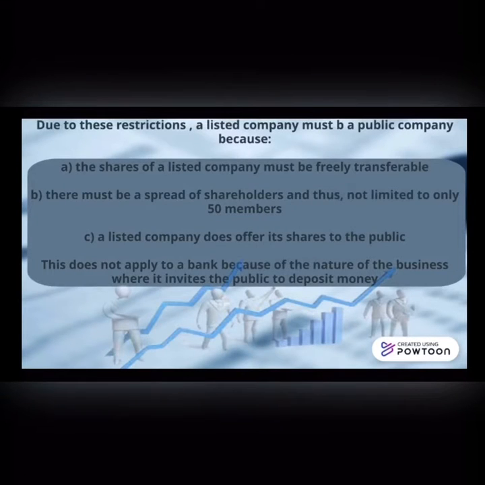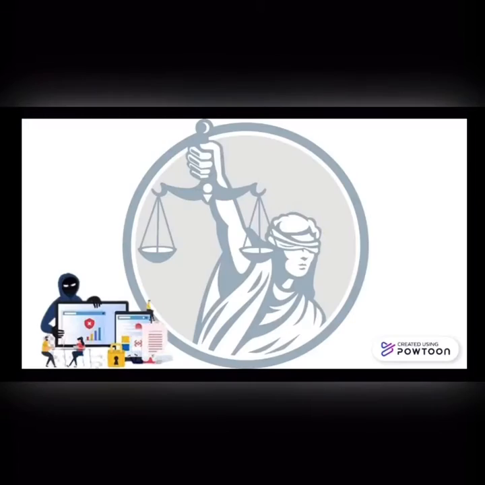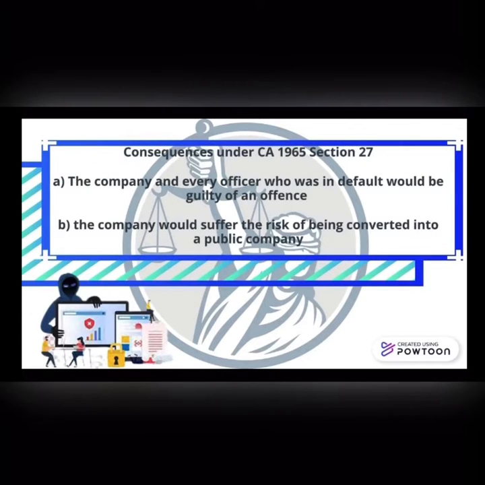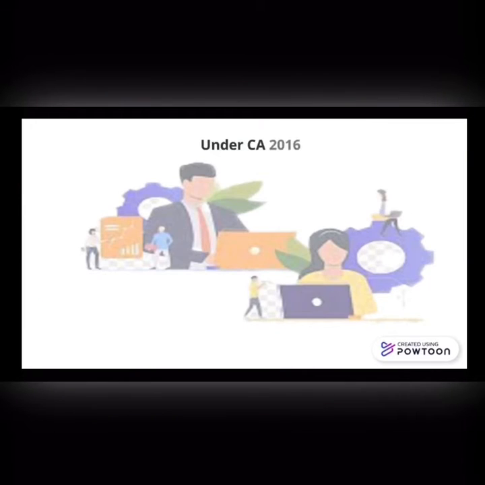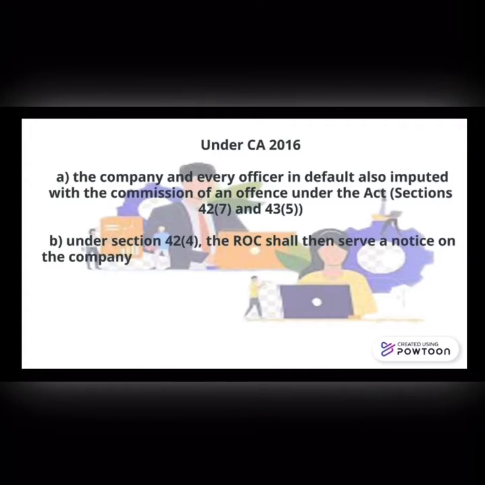Due to these restrictions, a listed company must be a public company because the shares of a listed company must be freely transferable, and there must be a spread of shareholders and thus not limited. The company and every officer who was in default would be guilty of an offence, and the company would suffer the risk of being converted into a public company. These are the consequences under the CA 1965.